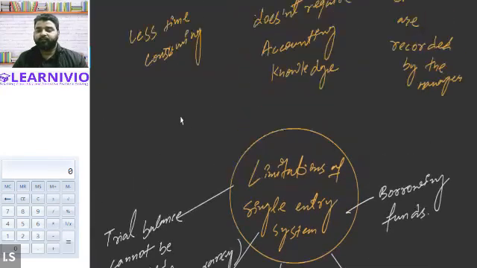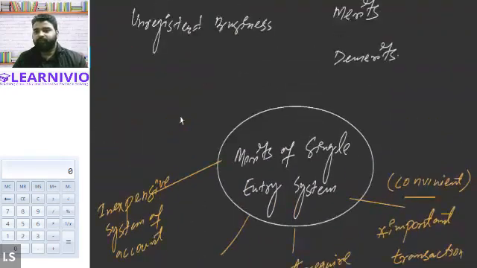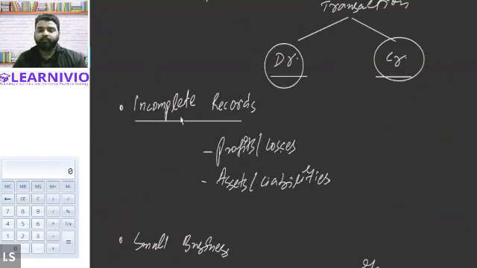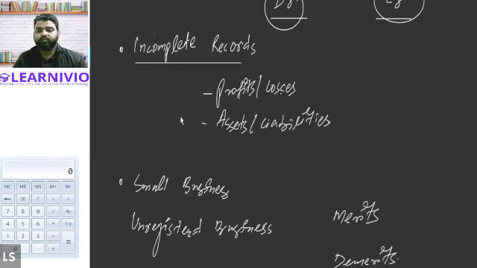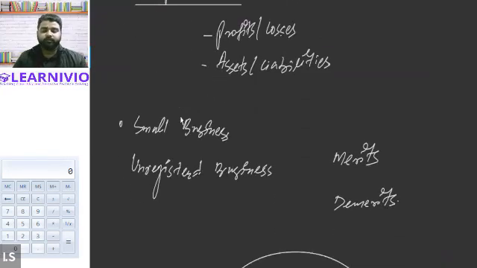So basically, till now we have understood the meaning of incomplete records or the single entry system. Single entry system basically means that the enterprise is preparing the accounts without following the double entry accounting rules.